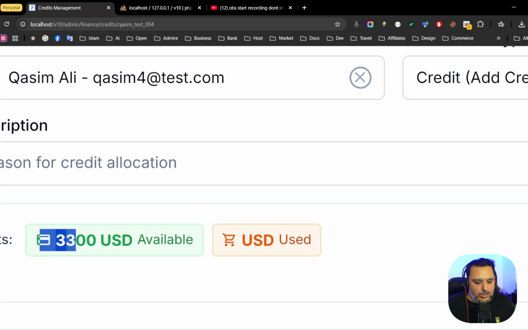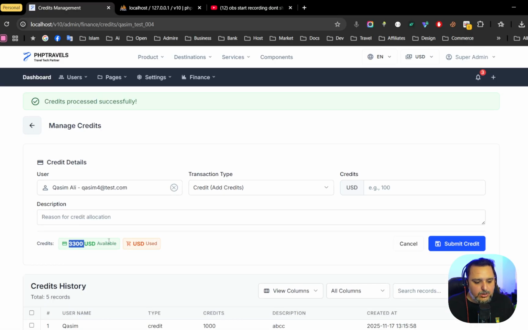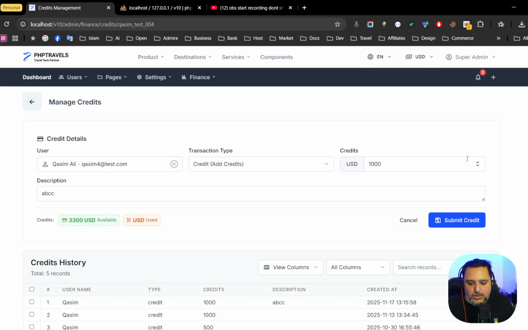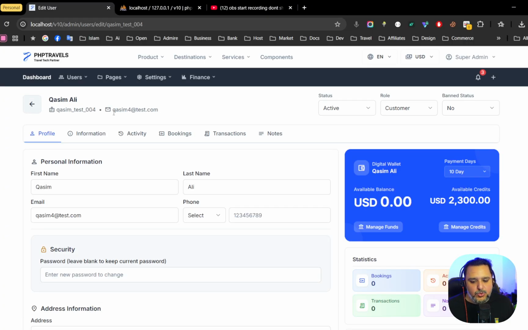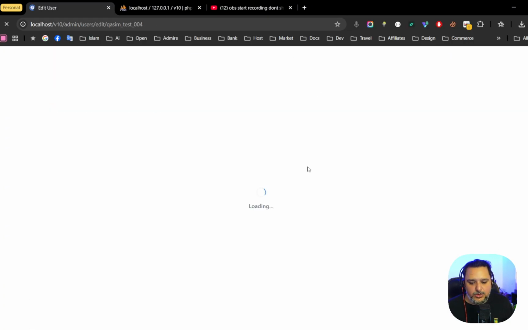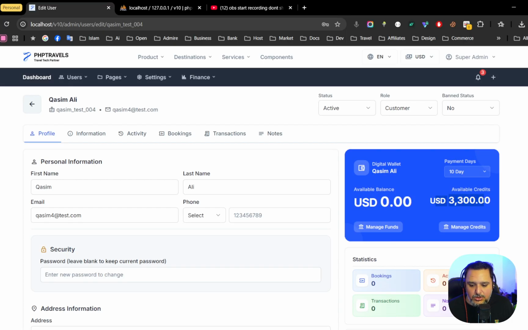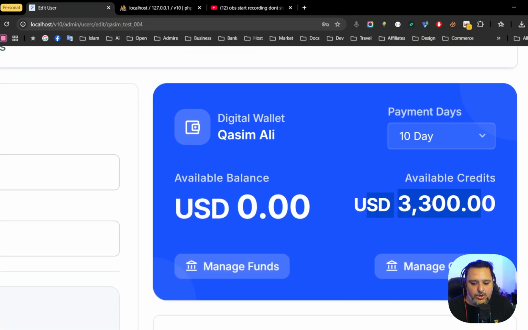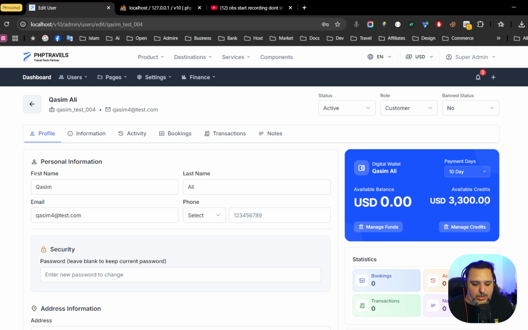And now you can see he has $3,300 as a credit, which he can consume over the booking as a customer. And after exactly 10 days, he's supposed to submit this amount. Let me refresh this page so that you can see. Yeah, so we have now $3,300. You can change the default currency according to your requirements. So it's a pretty much most demanded feature in our system.